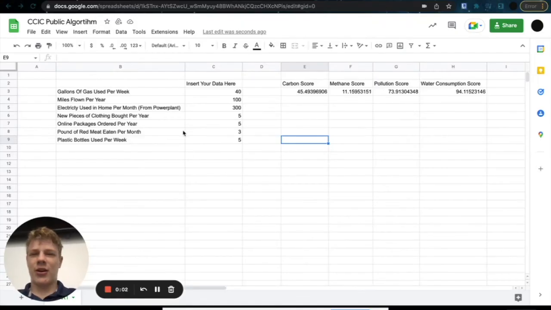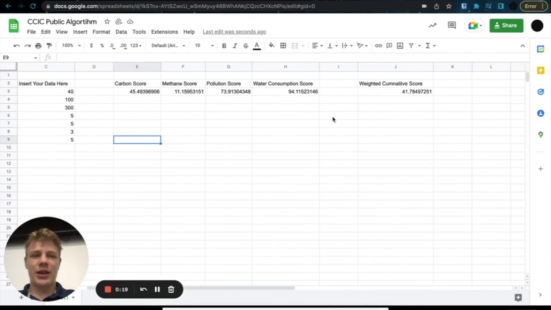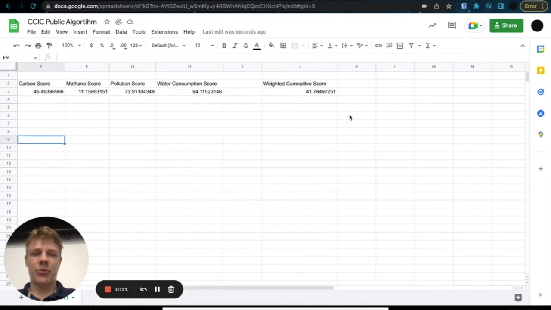So here's our public algorithm Google Sheets. You can insert your data for all 7 of our data fields here, and it spits out 4 scores, all the scores we mentioned previously. We explain how all of these work, and over here you get the weighted cumulative score.